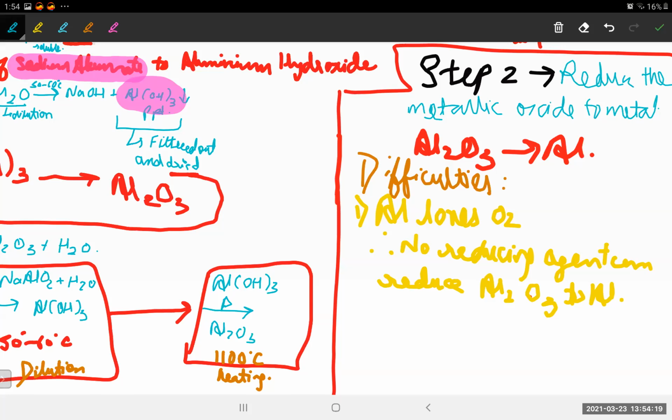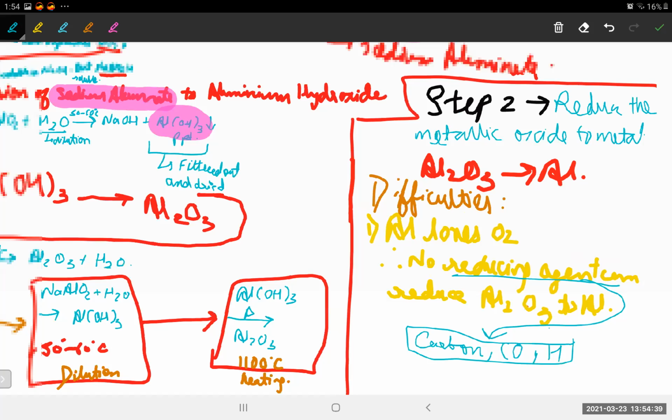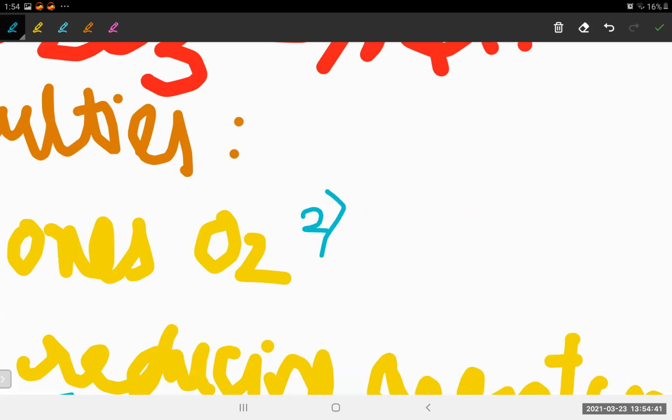So, what are the types of reducing agent that we can use? Reducing agents like carbon, which is a good reducing agent, or carbon monoxide, are of no use now. Understood? So, let's move on to the next point. What is the next difficulty that we are facing? Difficulty number two.